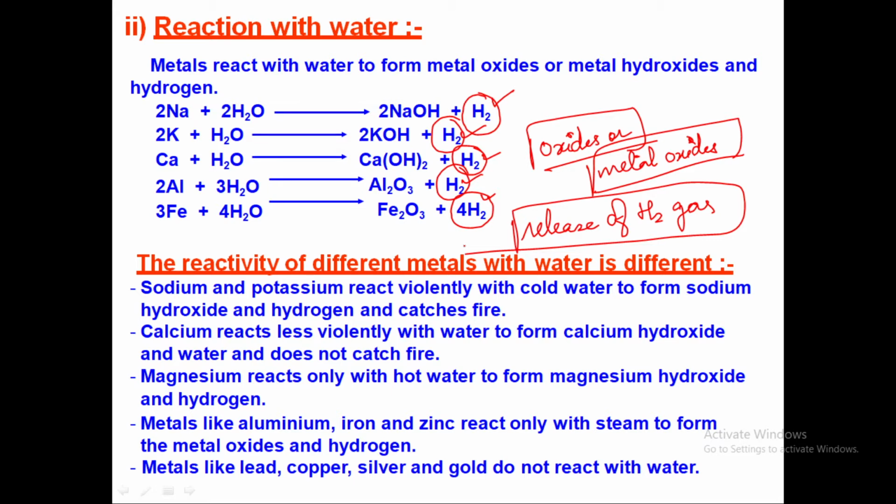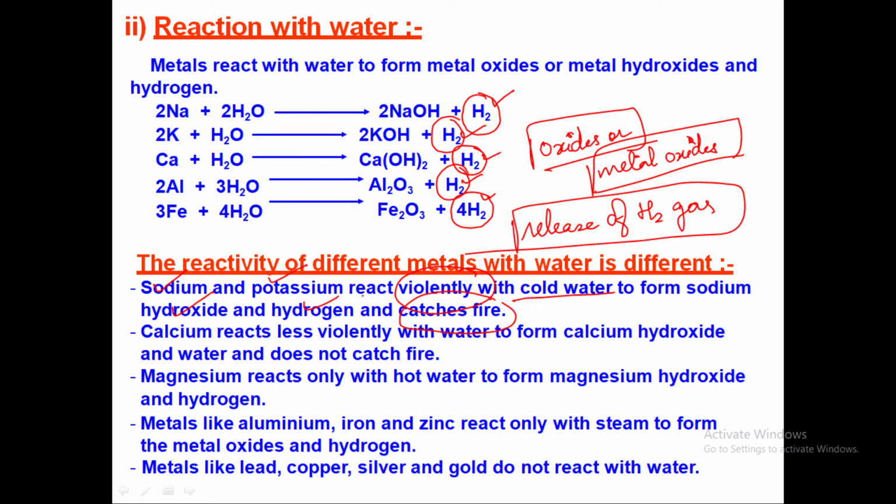Now the reactivity of different metals with water is different. Sodium and potassium react violently with cold water to form sodium hydroxide and hydrogen, and they catch fire. As compared to sodium and potassium, calcium reacts a bit less violently with the water to form calcium hydroxide and hydrogen, and it doesn't catch fire.